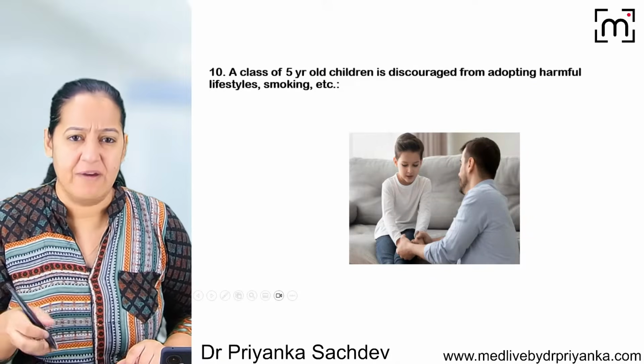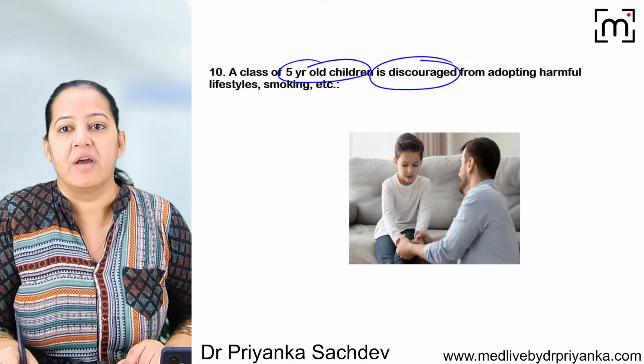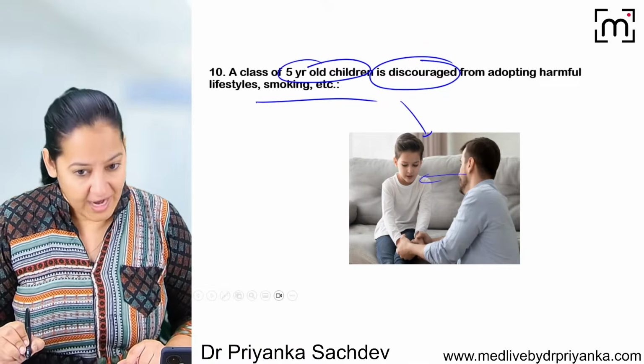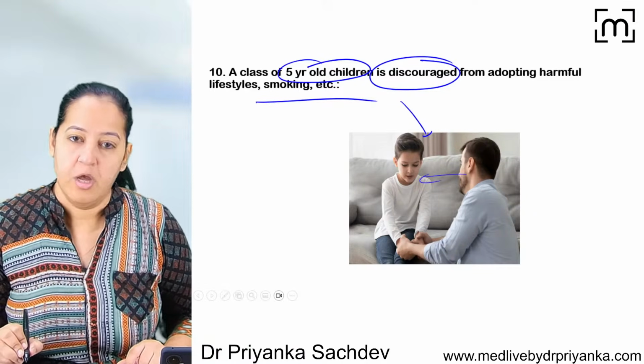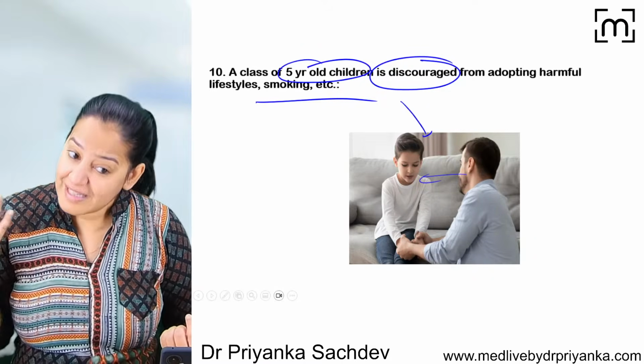The next, I guess everyone knows: there is a 5-year-old child and the father is discouraging him from adopting harmful habits like smoking. The father is counseling the child: I know you don't smoke, but in future also you don't smoke. So what is the father doing? He is discouraging the child from adopting harmful habits in future.